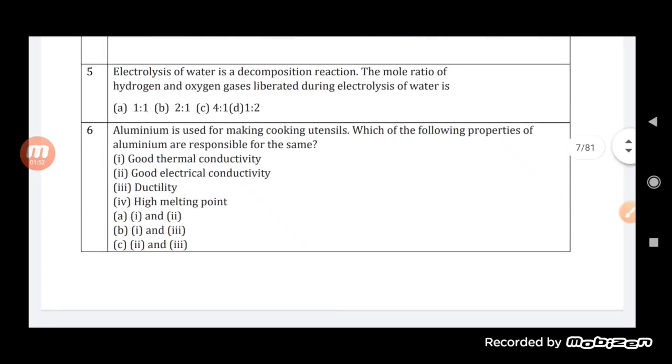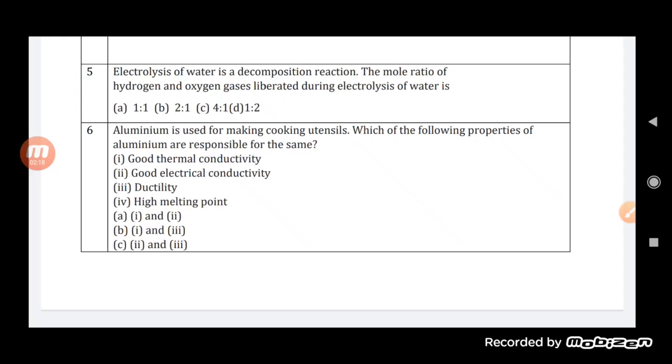Now see here, electrolysis of water is a decomposition reaction. The mole ratio of hydrogen and oxygen gases liberated during electrolysis of water is? So, electrolysis of water, you know that electrolysis is a kind of decomposition reaction, student. Obviously, when we try to decompose anything with the help of electricity, that we call the electrolysis method. With the help of the electrolysis method only, we can do so.